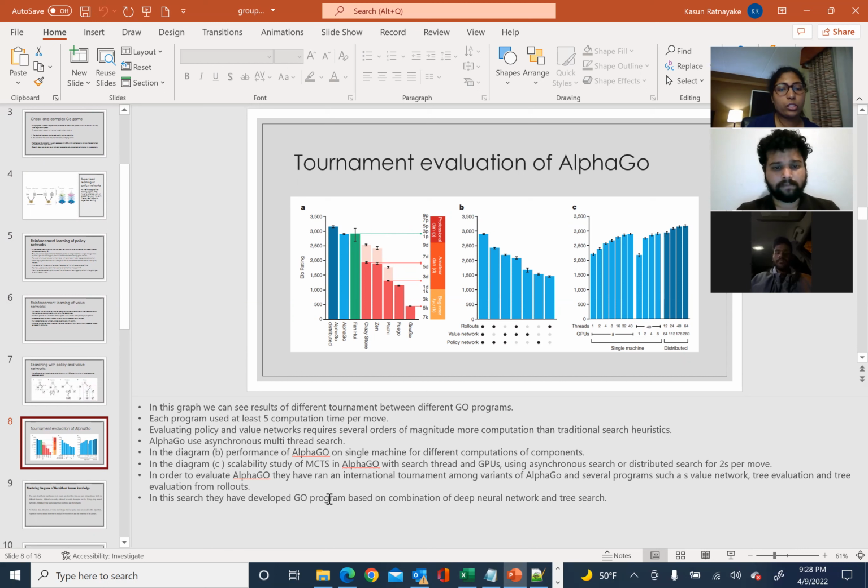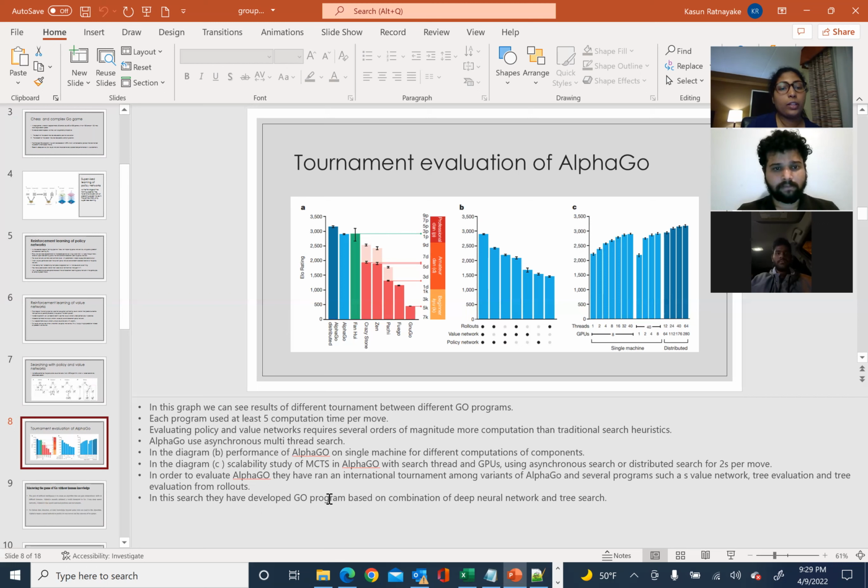AlphaGo also uses asynchronous multi-threaded search. In diagram B, we can see the performance of AlphaGo on a single machine for different computation components. In diagram C, we can see the scalability study of MCTS in AlphaGo, with asynchronous search or distributed search, at two seconds per move.